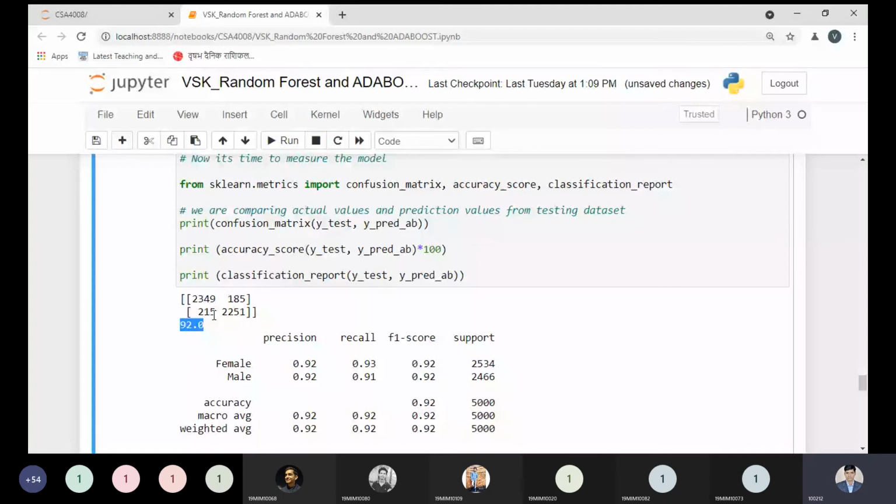And here we are using a 10,000 record data set. So of course we can say we have a good data set. At least we are working on an actual data set, we can say. So AdaBoost is better than the random forest.